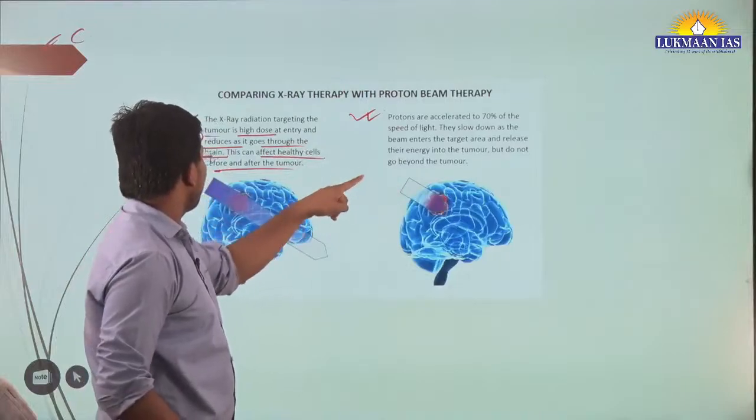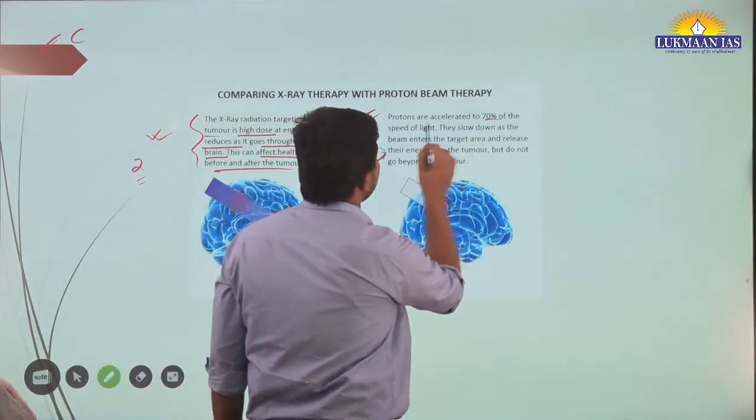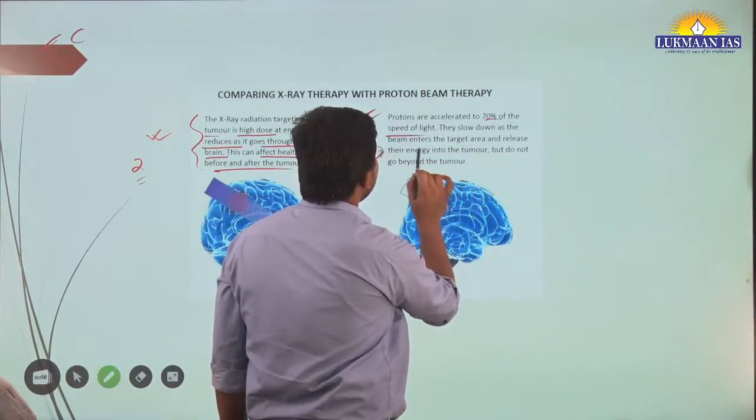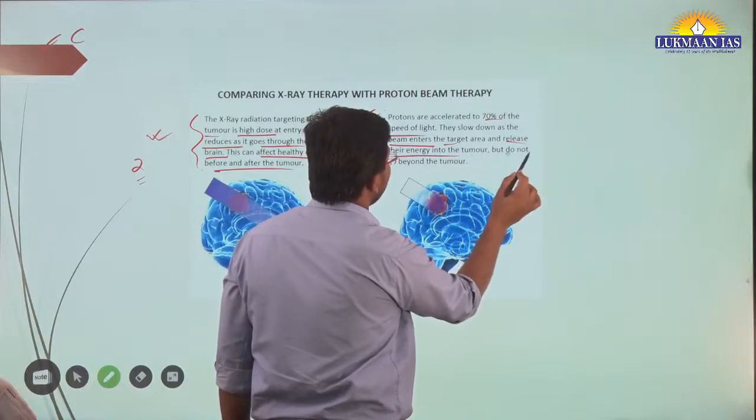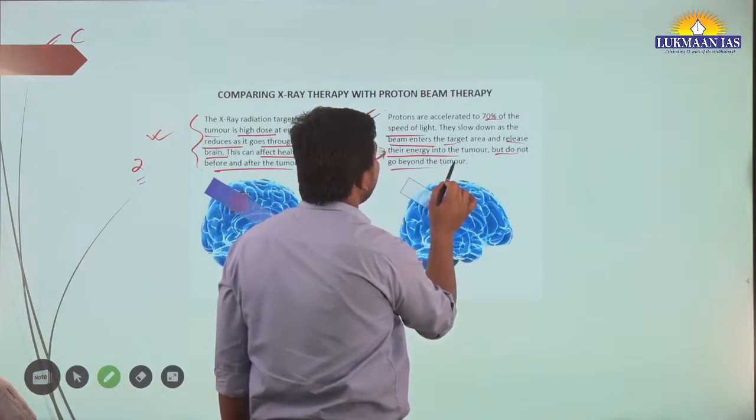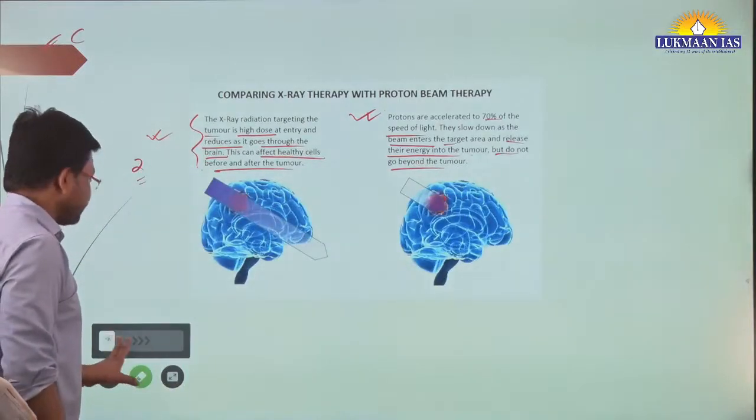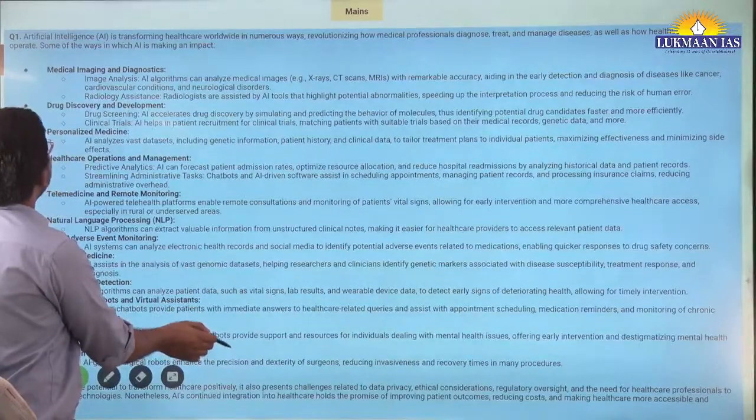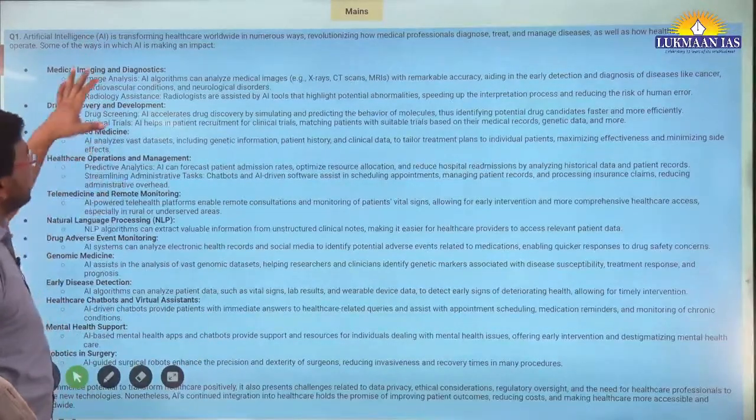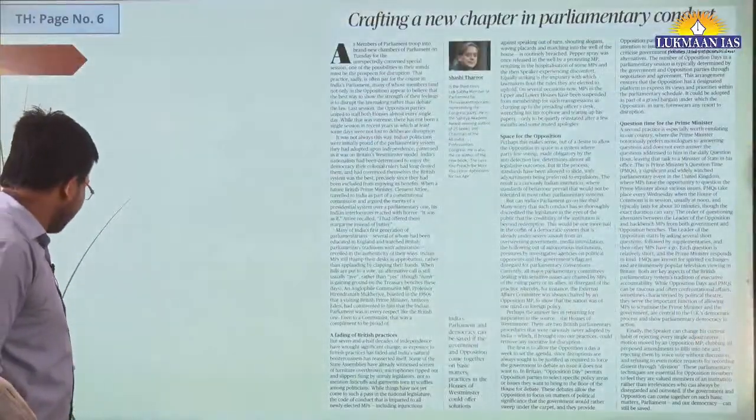In the case of proton beam therapy, protons are accelerated to 70% of the speed of light. They slow down as the beam enters the target area and release their energy into the tumor, but do not go beyond the tumor. With this, the explanation to the question is also given here. You can go through it in your free time.